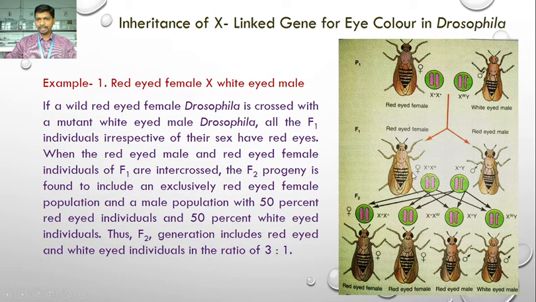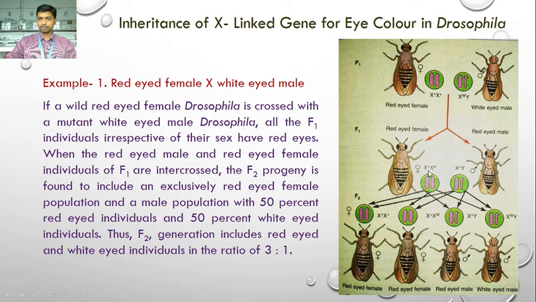Both are F1 individuals. So we get the gametes having the genes. Some 50% of the gametes possess the plus gene, 50% possess the W gene. While in case of male, 50% of the gametes possess the plus gene and 50% possess the Y chromosome, because there is no homologous chromosome in the male. The male is hemizygous, it possesses only one X chromosome and one Y chromosome, but the female